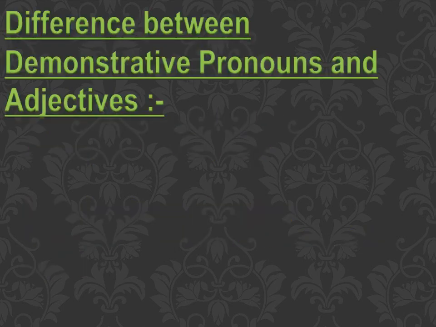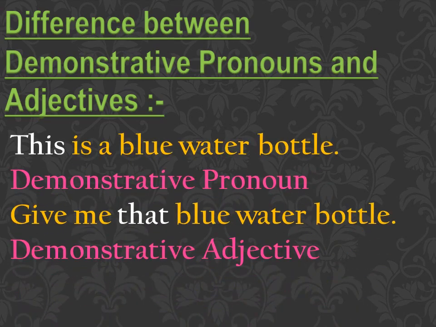Difference between demonstrative pronouns and adjectives. Now there are two sentences. This is a blue water bottle. This is an example of demonstrative pronoun. How? The basic difference between demonstrative pronouns and adjectives is that demonstrative pronouns replace the noun, whereas demonstrative adjectives modify the nouns and are followed by the nouns only.